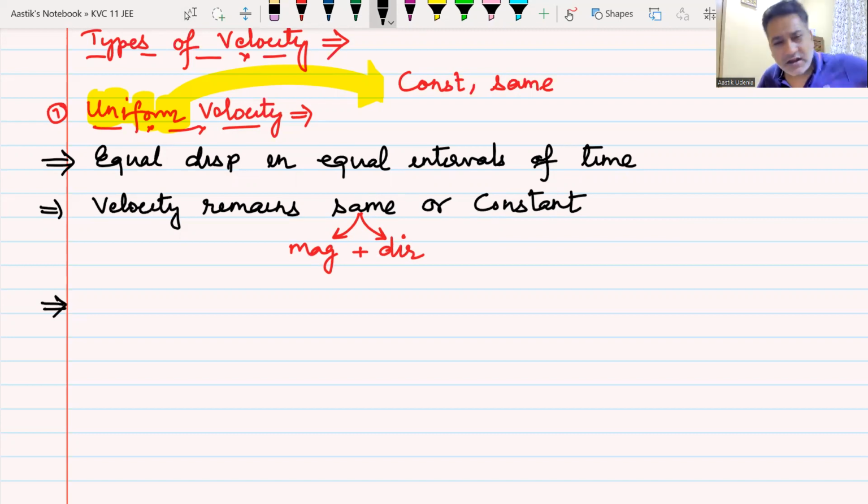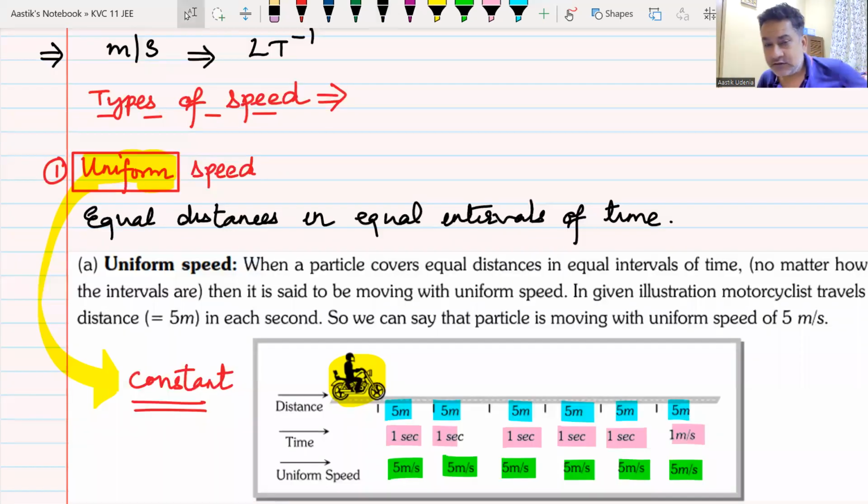Now, there is one more way of understanding this uniform velocity, which comes from its far distant cousin, this gentleman. Can you try to explain the new gentleman in terms of the older gentleman?